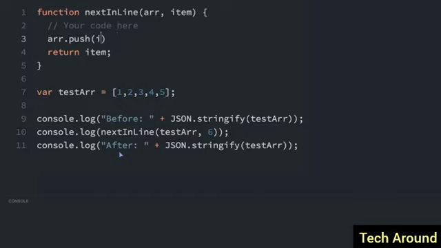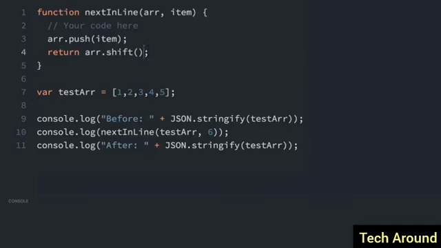Well, actually, it's item. So what we did, we took this array that was passed in here, which in this case is test array, and we pushed the item that was passed in. In this case here, it's the item 6. Now we want to return the first item on the list. We want to remove and return this item so that when we console.log here, it should show the number 1. So instead of returning item, I'm going to return r.shift. That's what shift does. Shift removes the first item and returns that first item.